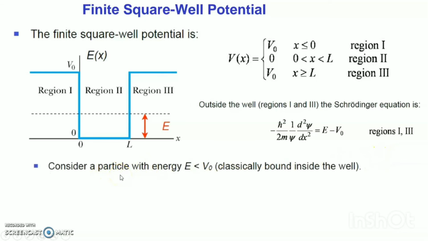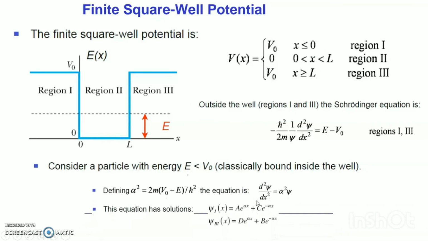Consider a particle with energy E less than V0, classically bound inside the well, and define alpha square equal to m times V0 minus E divided by h bar square. So d square psi by dx square equals alpha square psi, and I get these solutions with the help of differential equations. Please check my differential equations video on how to find this, because I have to find m square equal to alpha square. So m is equal to plus minus alpha. So I get e to the power alpha x and e to the power minus alpha x.